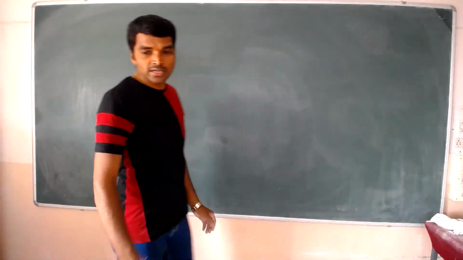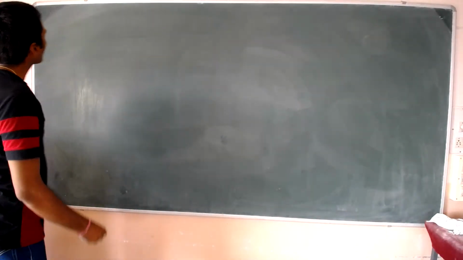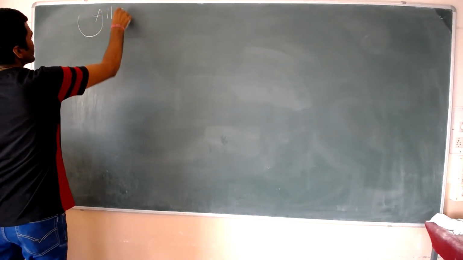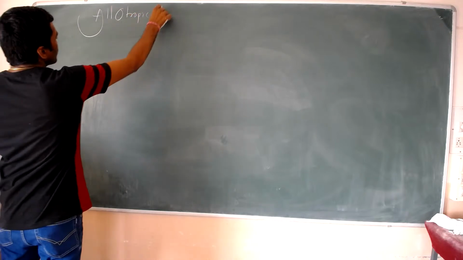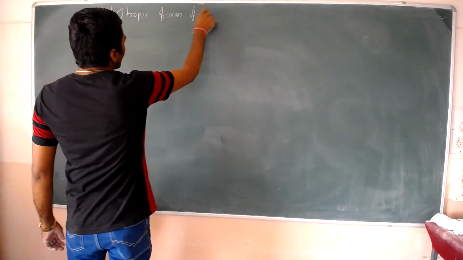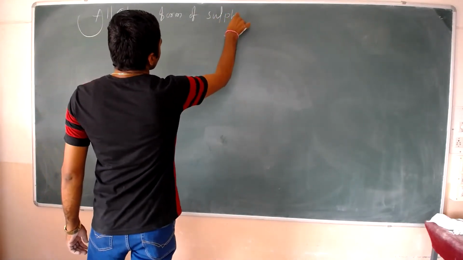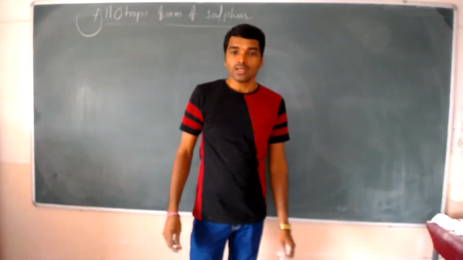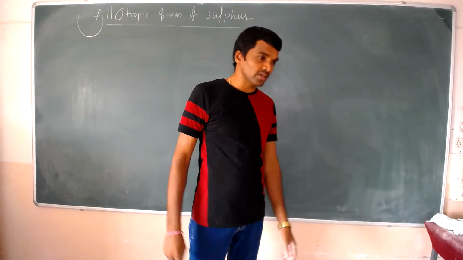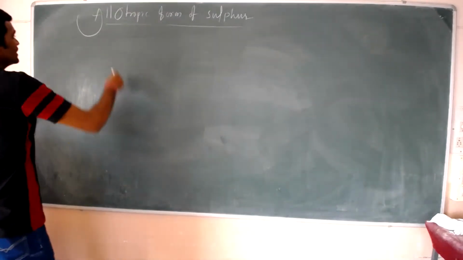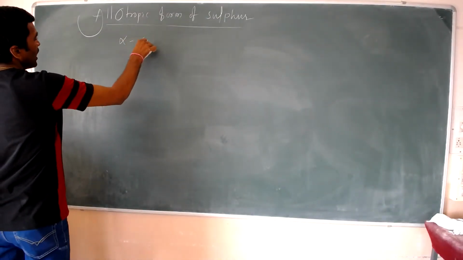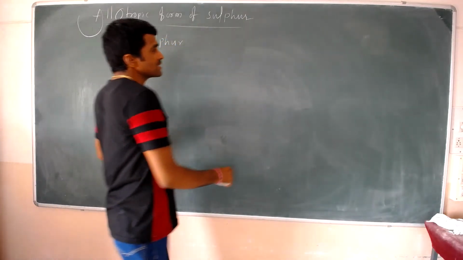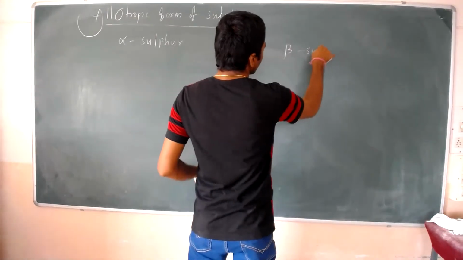Now we are going to discuss the allotropic forms of sulfur. In the allotropic forms of sulfur, there are two types: alpha sulfur as well as beta sulfur.